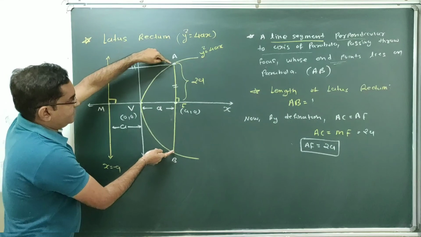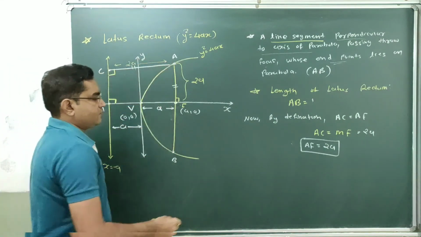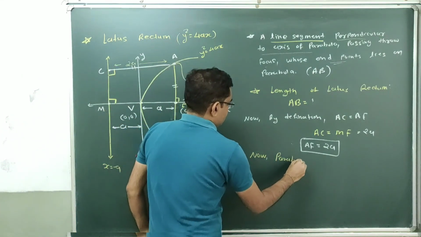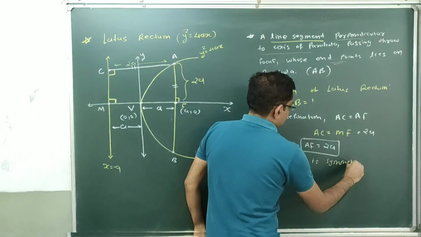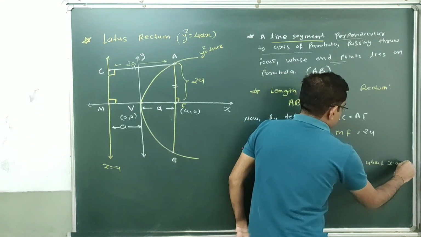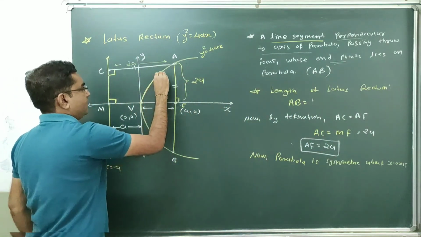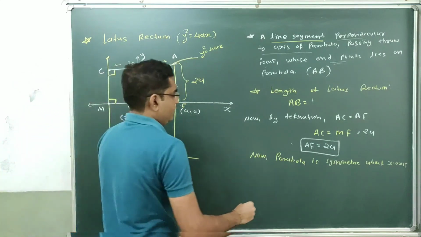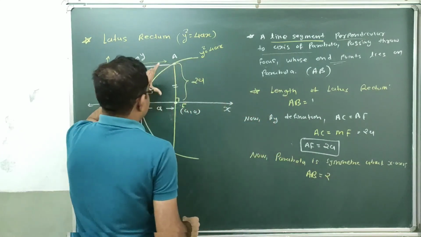We require the length of this line segment AB, so we know that this parabola is symmetrical about the axis. Now our parabola is symmetric about the x-axis. This is the axis of the parabola, hence this parabola is symmetrical about this x-axis. So this distance AF will be equal to FB, or we can say AB is equal to twice AF.